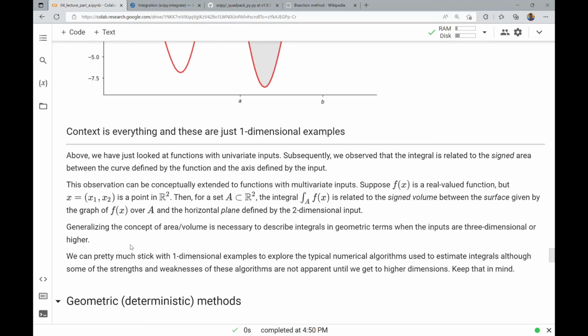You can also generalize the concept of area and volume to describe integrals in geometric terms when the inputs are three-dimensional or even higher. But we can pretty much stick with one-dimensional examples to explore the typical numerical algorithms used to estimate integrals. Although some of the strengths and weaknesses of these algorithms are not apparent until you get to higher dimensions. And I just want you to keep that in mind, because you could definitely be led astray in thinking that, oh, this integral method that we might use is the best one to use. But you might find that, well, yeah, that's great if you're dealing with the integral of a function over a one-dimensional space. But maybe it's really not good if you're trying to integrate a function over a 10-dimensional space.